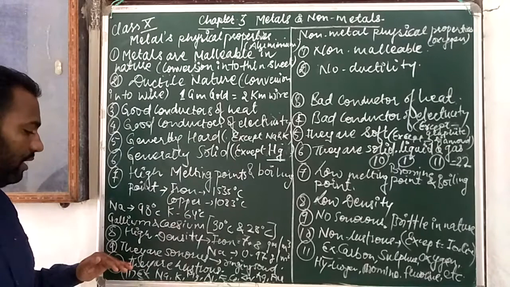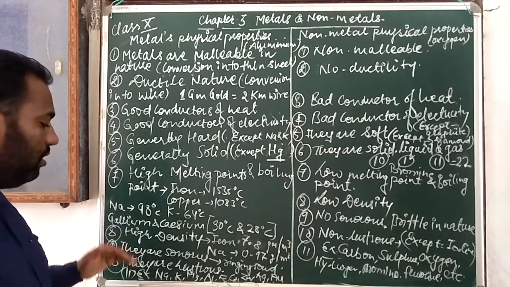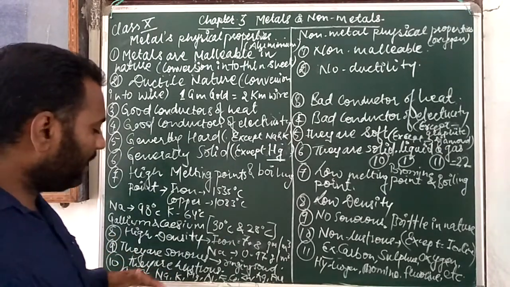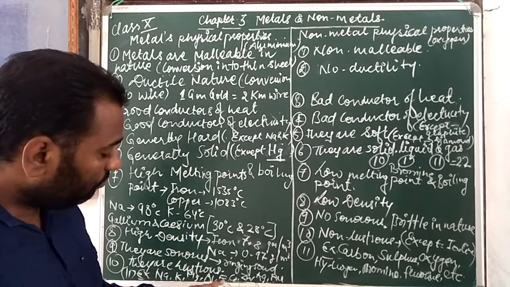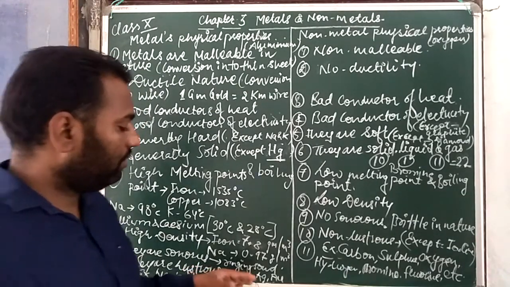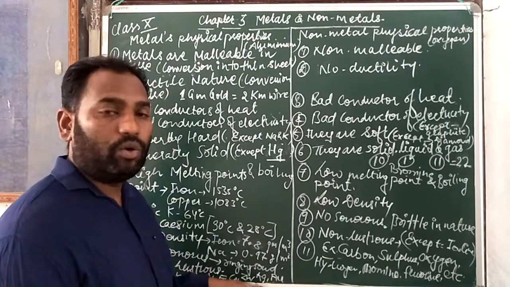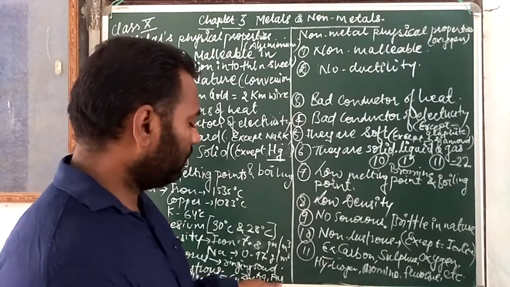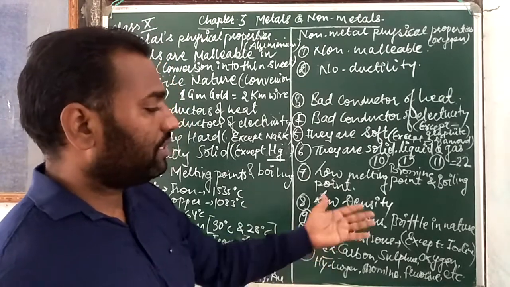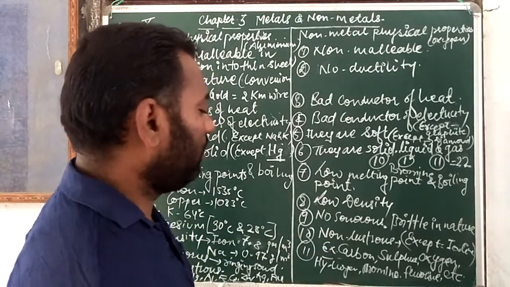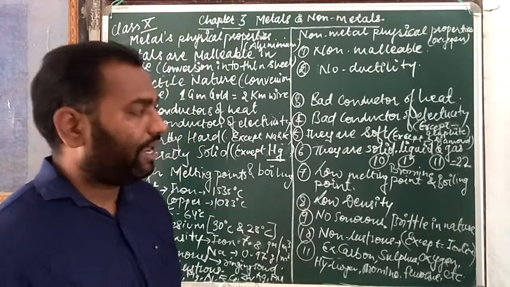Metals are generally lustrous. Mostly all metals are lustrous, for example sodium, potassium, magnesium, aluminum, iron, cobalt, zinc, gold and silver. Silver and gold, this is gold, Au. And non-metals are non-lustrous except iodine, for example carbon, sulfur, oxygen, hydrogen, bromine, fluorine, etc.